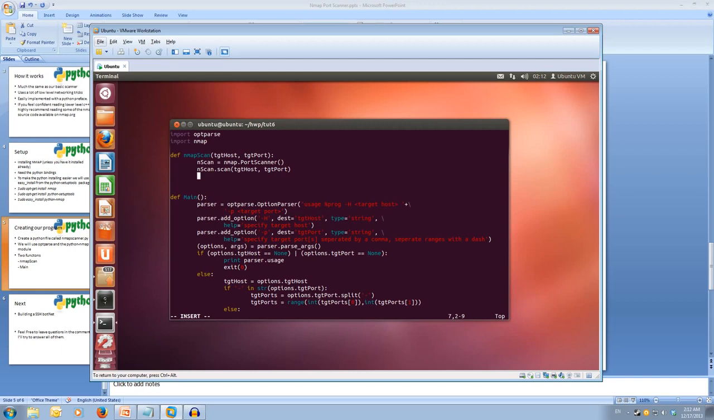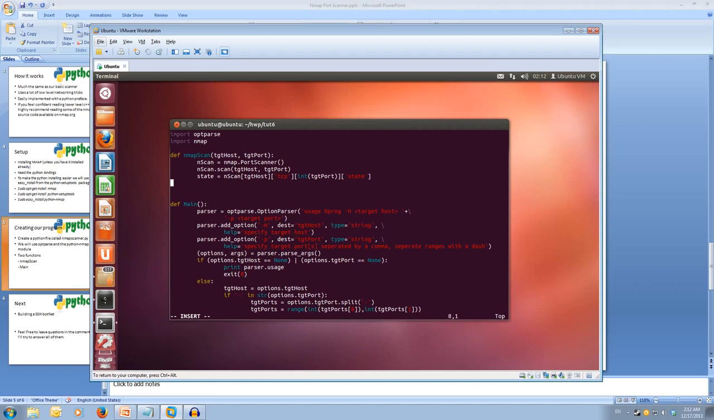Okay, and now we're going to get the information back from the scan. So we're going to put the information into a variable called state, and state is going to be equal to nscan, square brackets, target host, close square brackets, open square brackets, and the protocol is TCP. Let's close square brackets and open some more square brackets, and the port in target port, and our last square brackets are going to have state because we want to fetch the state.